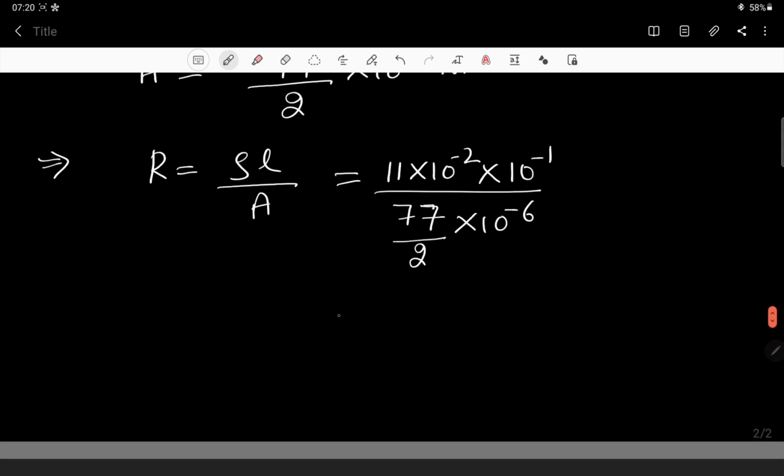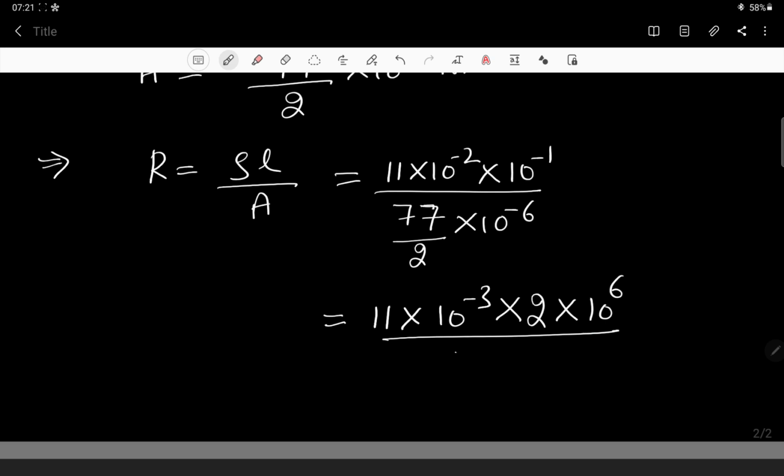All right, how will it become? So 11 into this 10 to the power minus 2 and 10 to the power minus 1 together become 10 to the power minus 3. And afterwards you are going to bring this 2 above, it becomes into 2, and 10 to the power minus 6 becomes 10 to the power plus 6, and divided by 77 as usual it will be there. Are you understanding, dear children, what I am trying to say?